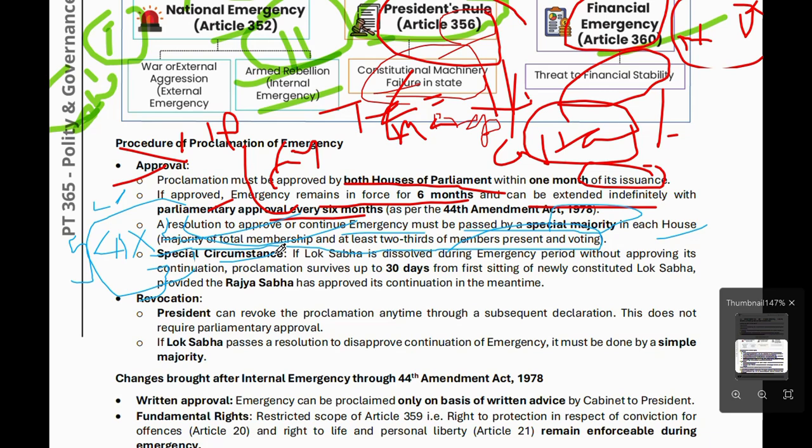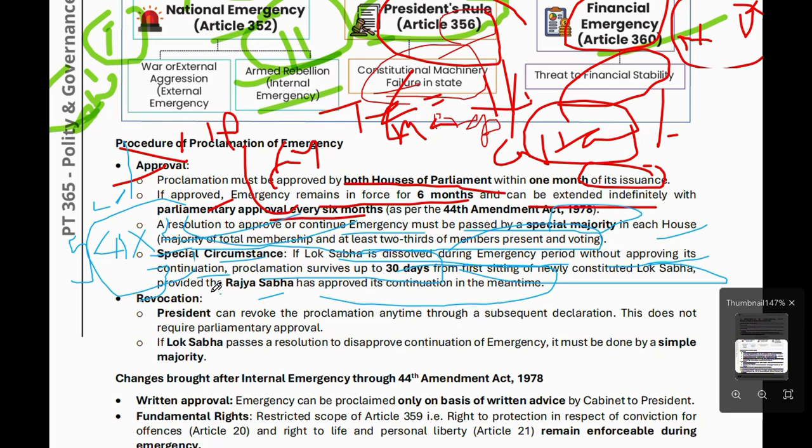Now, a special circumstance is also there. If Lok Sabha is dissolved during the emergency period without approving its continuation, the proclamation survives up to 30 days from the first meeting of the newly constituted Lok Sabha, provided the Rajya Sabha has approved it in the meantime. That is all about approval.